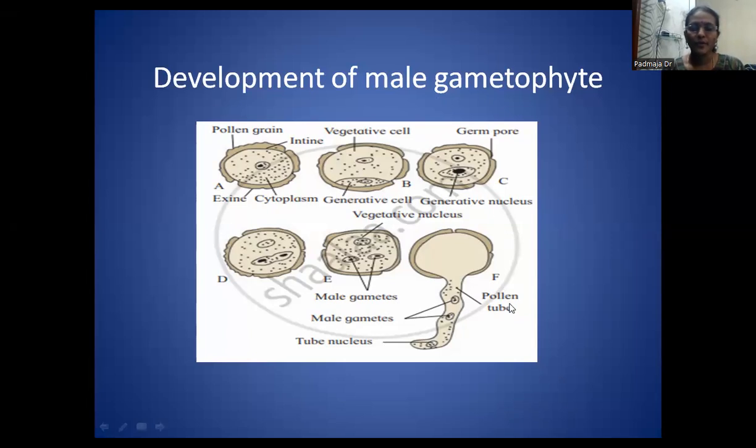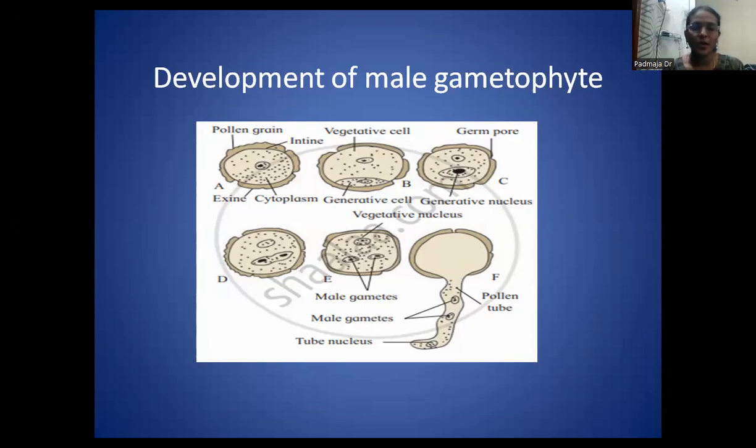From the reproductive part of a flower, we enter the transverse section of the anther. From this anther, we enter microsporogenesis, and from microsporogenesis, we enter the development of the male gametophyte. In the male gametophyte, a number of stages take place.